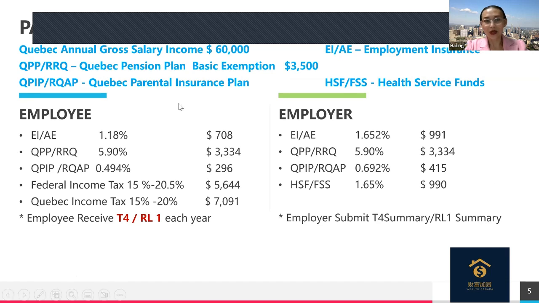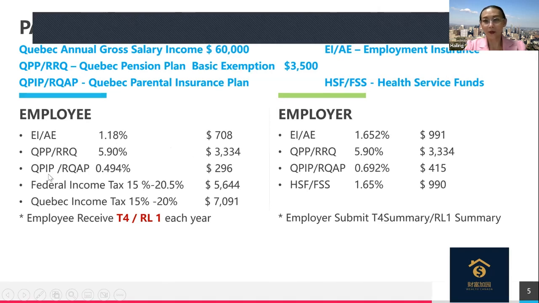So this will show in your pay stub. Whoever earns salary income, you'll be able to see, wow, so many deductions, such a long list, right? So in Quebec, on the left-hand side is the employee's contribution. On the right-hand side will be the employer's contribution. What are those items? You have unemployment insurance. You have a QPP contribution.